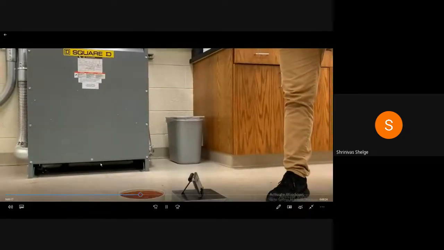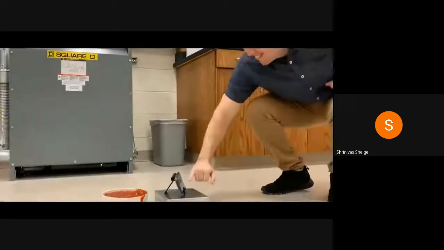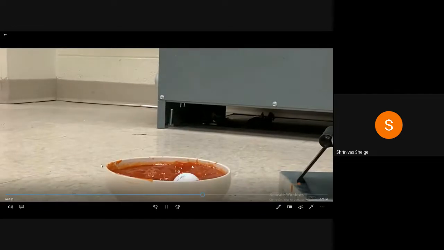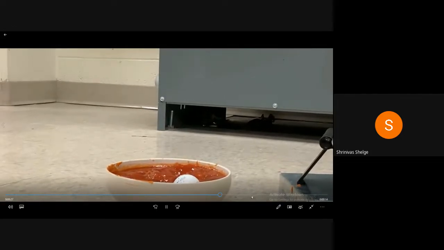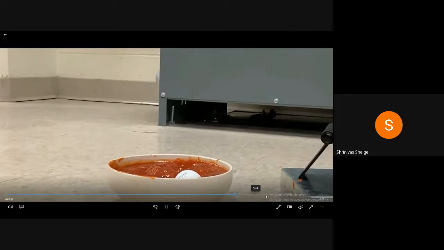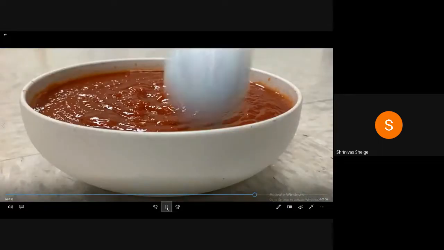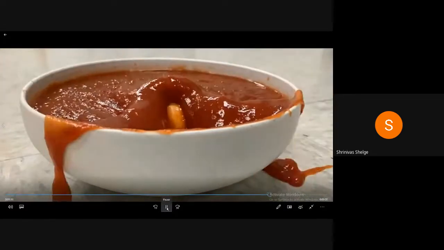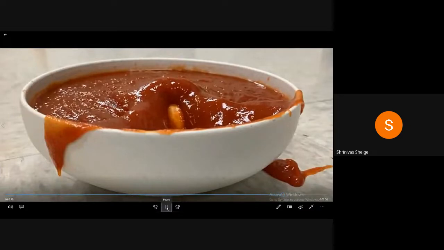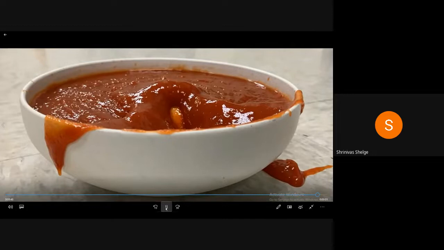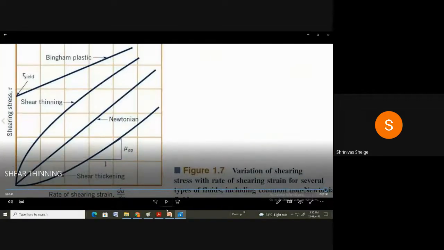So as we apply more force, you can see here, it penetrates easily. Why? For more force, the viscosity decreases. In slow motion you can see it now. Just observe this one. It penetrates easily at the increased force. Why is it so? Because as force increases, viscosity decreases. Correct?